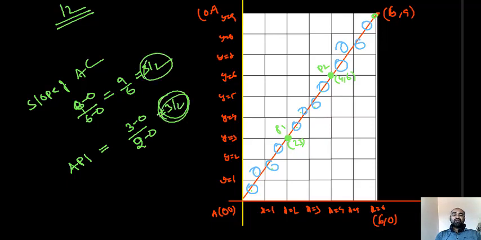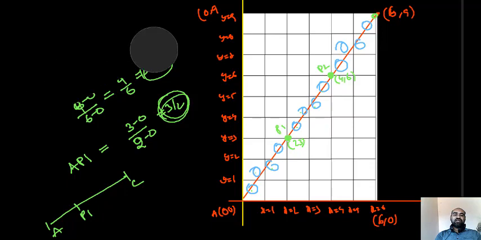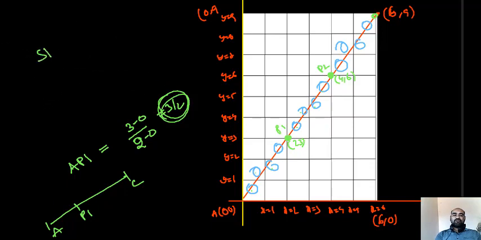What does that mean? The slope of AP1 is equal to the slope of AC, which means P1 is a point on the line AC, because they should be collinear. The slopes are equal, no? So P1 is collinear. Similarly, find the slope of AP2. Then we will get an interesting result. Slope of AP2, with A as 0, 0 and P as 4, 6, is 6 minus 0 by 4 minus 0, that is 6 by 4, again 3 by 2. What does that mean? P2 is also a collinear point with A, P1 and C.